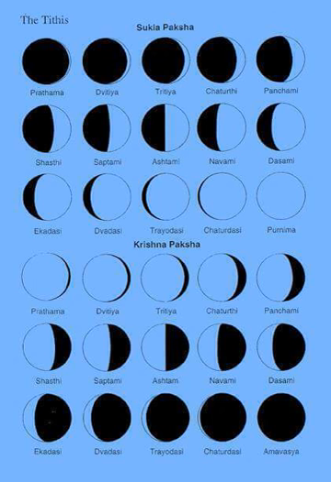And after the Krishna paksha Amavasya, again Shukla paksha starts. So it will be Prathama of Shukla paksha after that, and then Dvitiya, and then Tritiya, and so on. Then again Krishna paksha will go on, then Shukla paksha, then Krishna paksha.